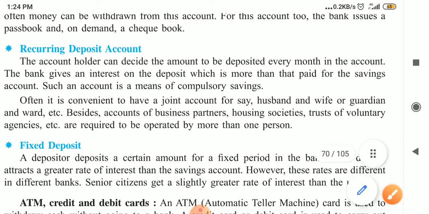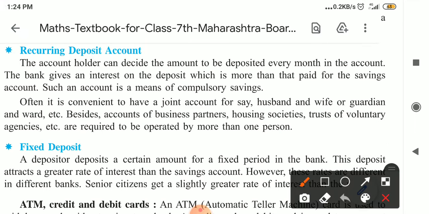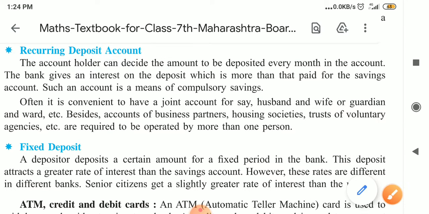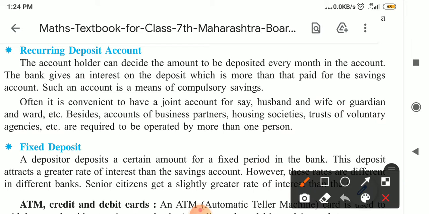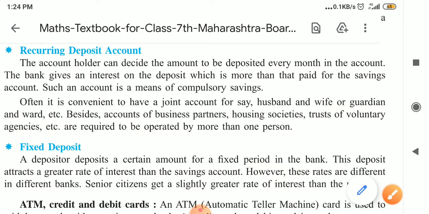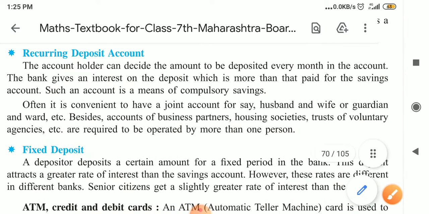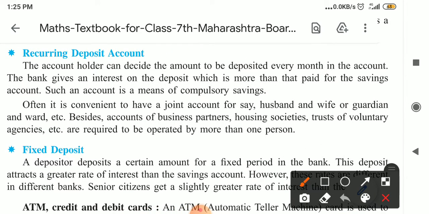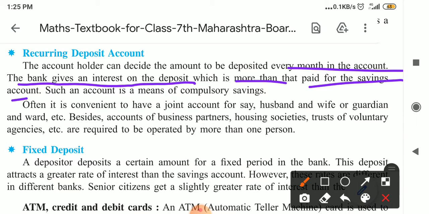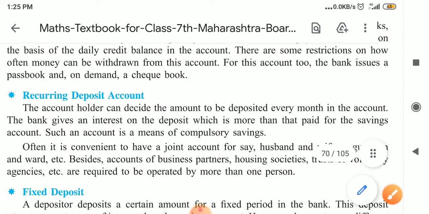Next type of account is the recurring deposit account. The account holder can decide the amount to be deposited every month in the account. The bank gives interest on the deposit which is more than that paid for the savings account. For a savings account, how much is the interest?